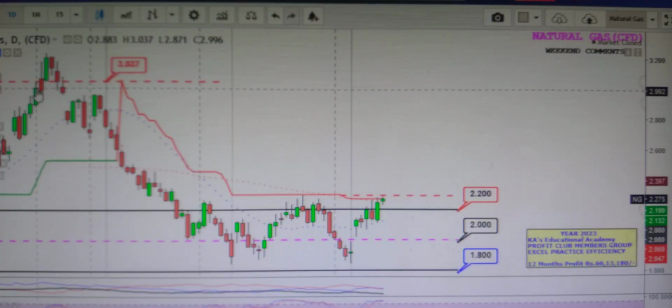So now come to the point, the weekend comments. With the help of the daily data chart in front of you right now, we will apply some indicators to observe what is existing. Altogether, your own opinion and plan are very necessary. According to my opinion, we applied the Super Trend. This is the Super Trend.